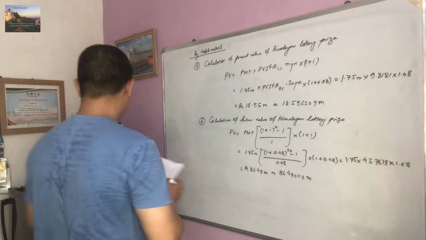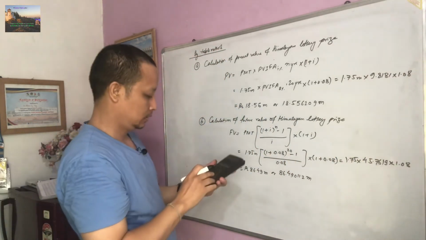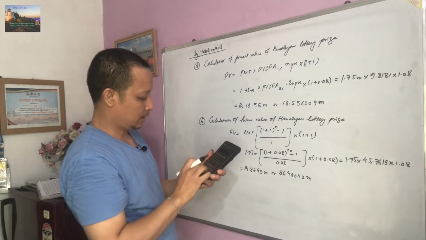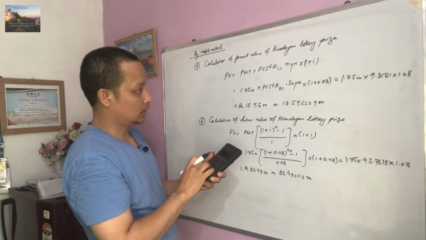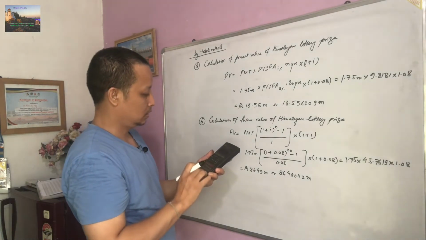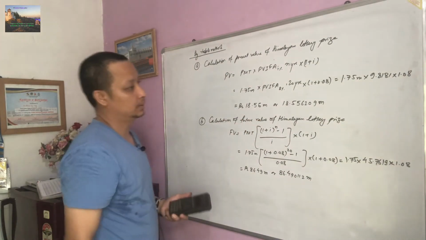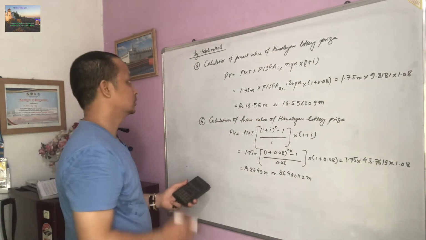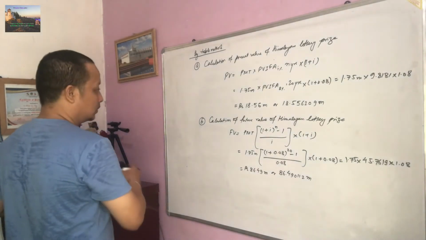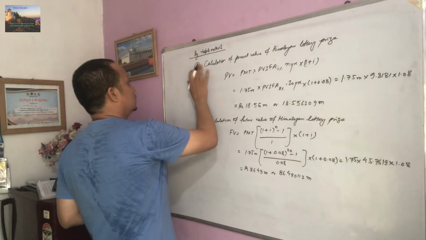Then you will get, how much you will get, let's see. 1.75 into 9.8181 into 1.08. So you will get exactly the same answer from table method also. This is calculation by table method.